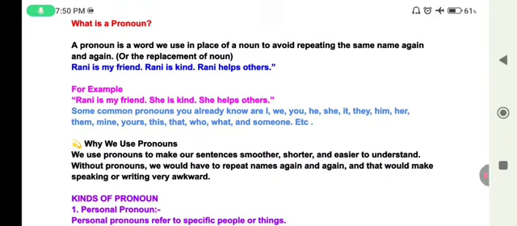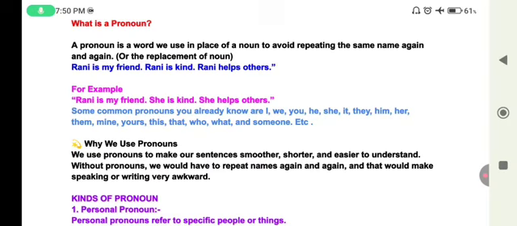Today we are going to learn a very important topic in English grammar, pronouns and their kinds. Listen carefully because pronouns are everywhere in our daily speech and writing. Once you understand them deeply, your English will sound more natural and clear. Let's start off with a small question.